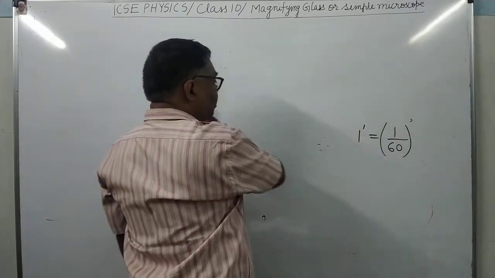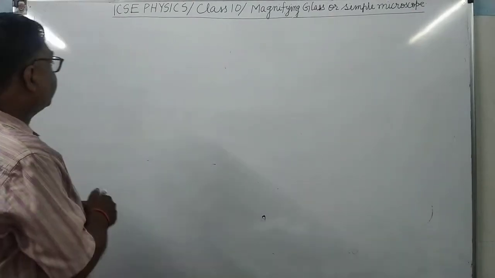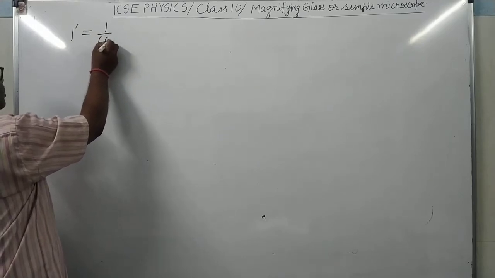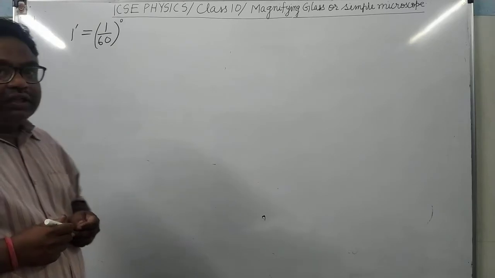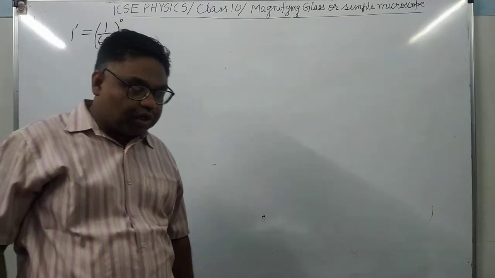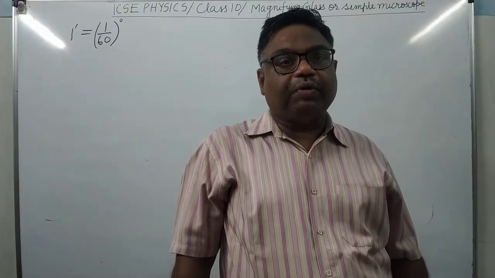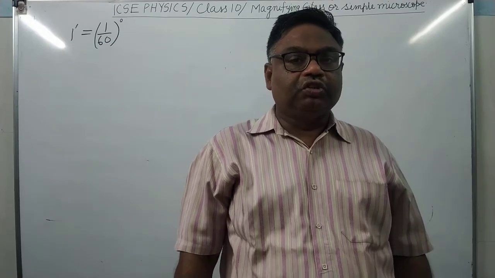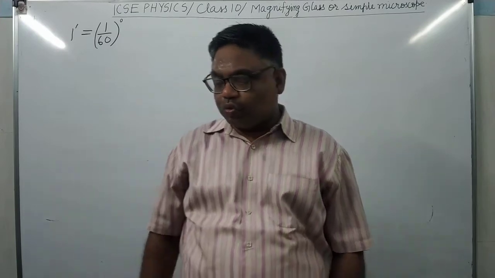Those who subtend a very small visual angle on the eyes, which is smaller than 1 minute, that is 1/60 degree. It's clear. Those objects which subtend a very small visual angle on the eye can be seen with the help of microscope. So microscope is an instrument which is used to observe the microscopic objects.